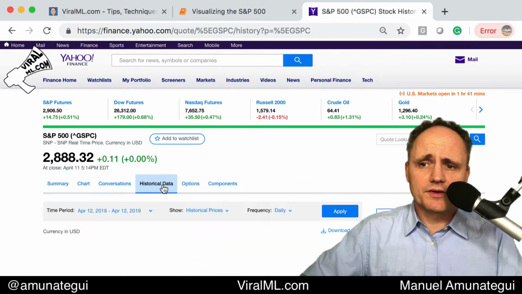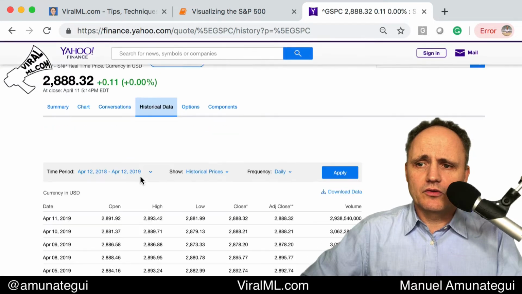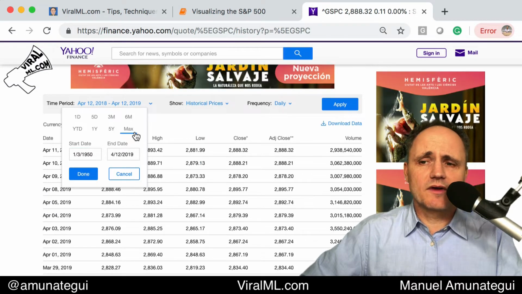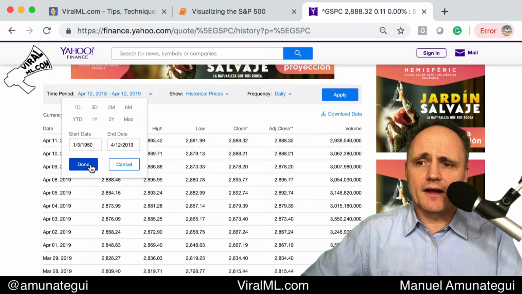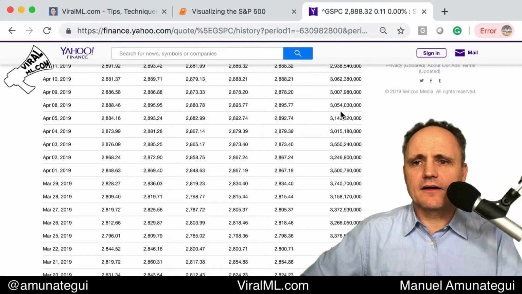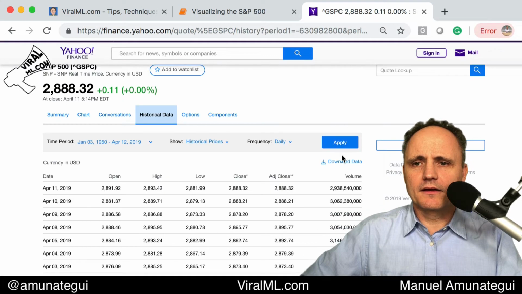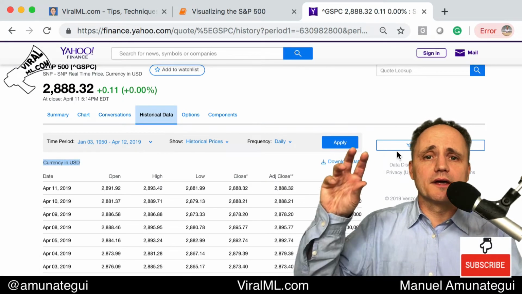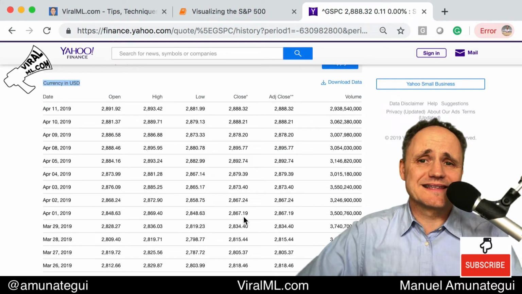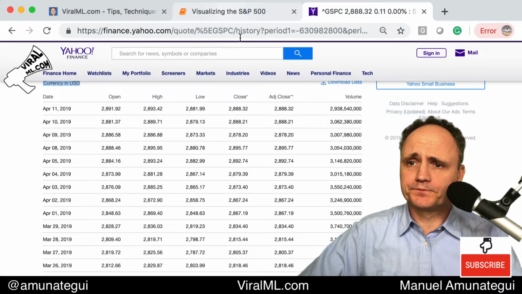You go to the historical data tab. Click on the date range. Click max to get the maximum available data, and you'll see it goes all the way back to 1950, so a lot of data. Hit apply and hit download. A comma delimited file will download to your local machine. Make sure that it's in the same folder where you're running the Jupyter notebook.